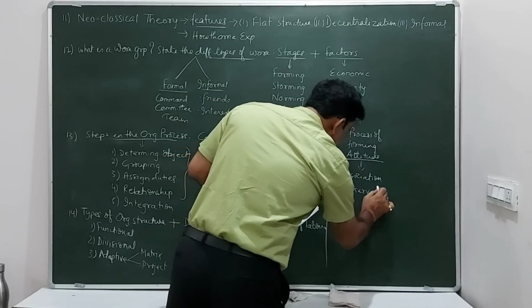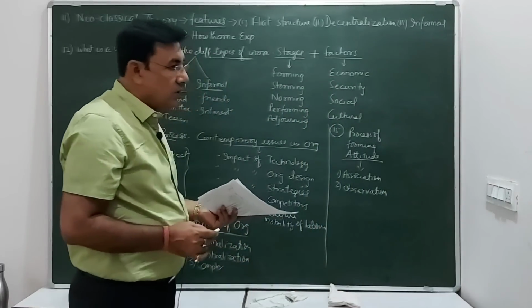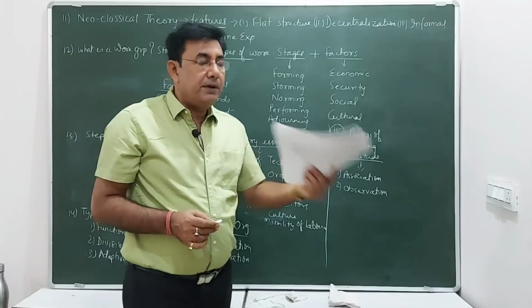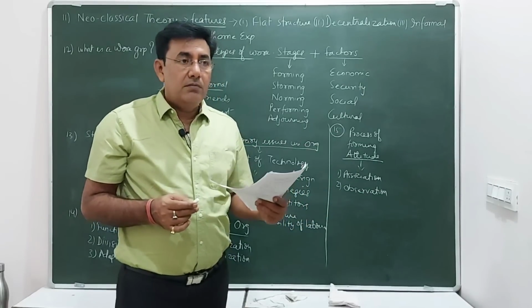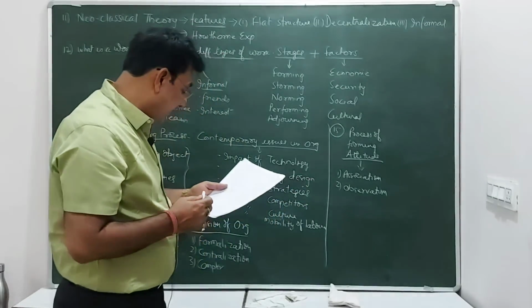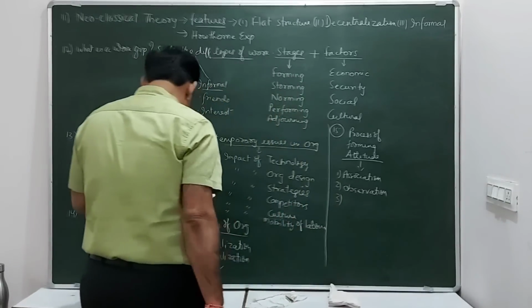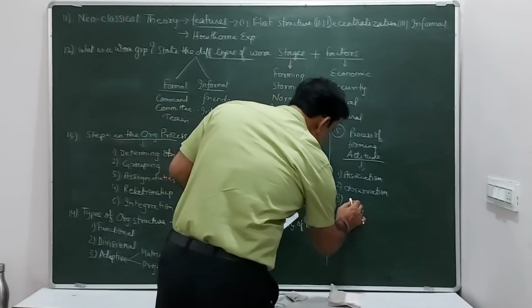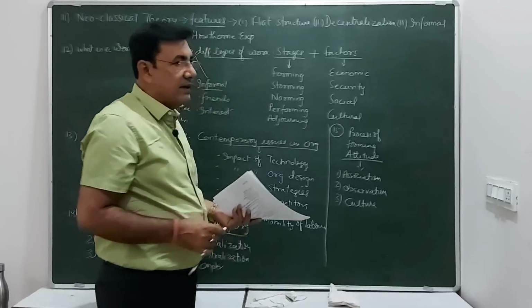Sometimes we generally like to observe. So by observation also we see the person working, and we make an attitude about that person. So that is by observation. Then there is a third process, that is culture. Our culture also frames attitude.